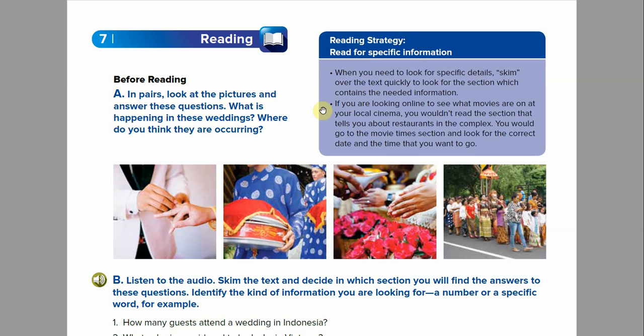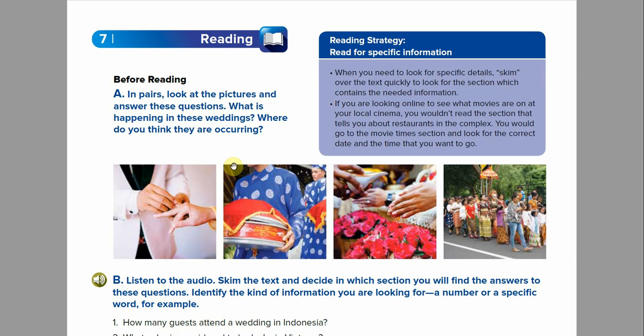If you are looking online to see what movies are on at your local cinema, you wouldn't read the section that tells you about restaurants in the complex. You would go to the movie times section and look for the correct date and time that you want to go. So, for example, if you're looking for sports, you're not going to go to the news or the weather. You're going to go directly to the sports section.